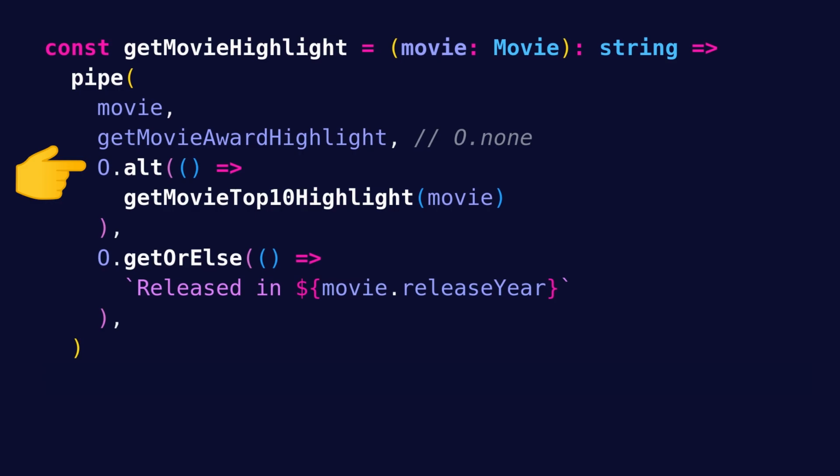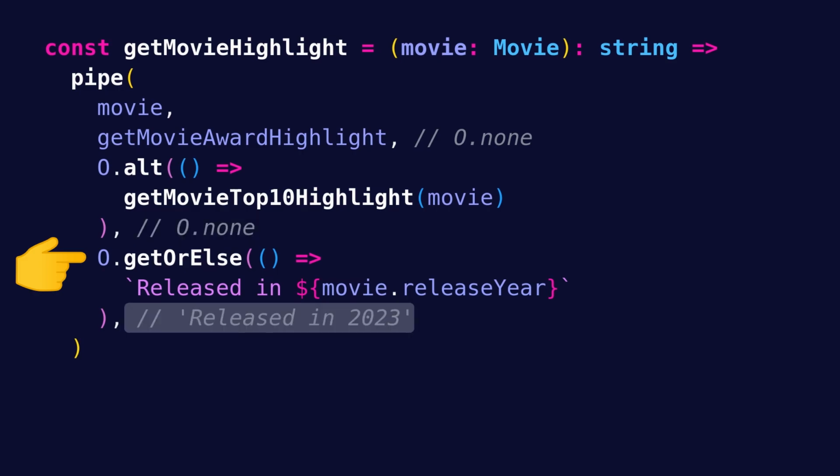Returning to getMovieHighlight, we have none as the output of the alternative computation. We then pipe that into getOrElse, which this time returns the fallback string "released in" movie.releaseYear, which results in "released in 2023", which is the final output that we get.